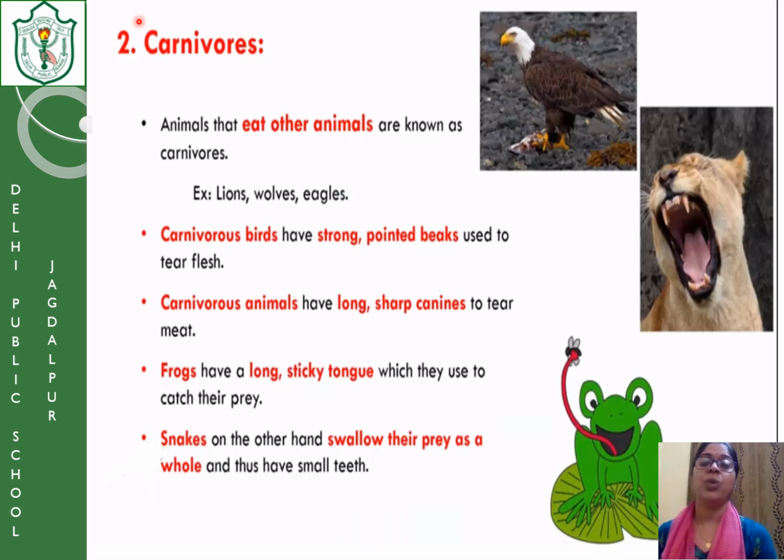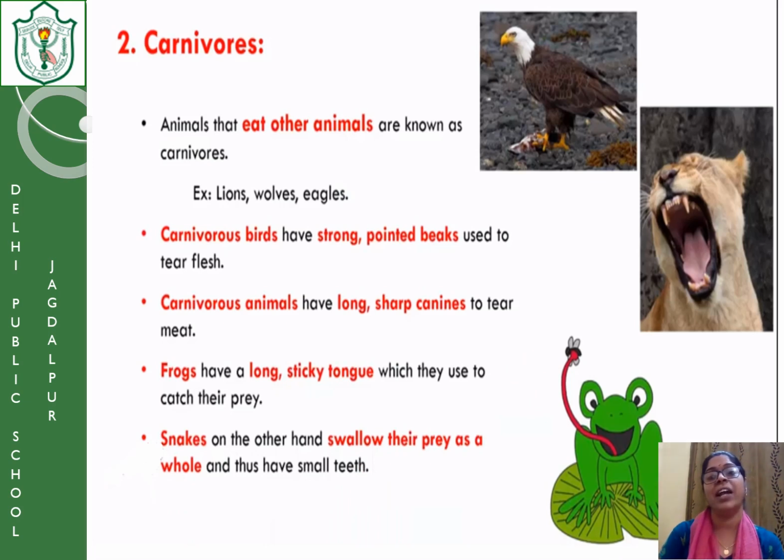Okay, now you have frogs. Frogs are also carnivorous because they eat insects. So frogs have a long sticky tongue. In this picture you can see that it has a long sticky tongue which helps it to catch the prey from a distance. It just moves the tongue, it sticks, and it brings the prey back into the mouth. Snakes on the other hand swallow their prey as a whole and they have small teeth. This is what the discussion was for the carnivores.